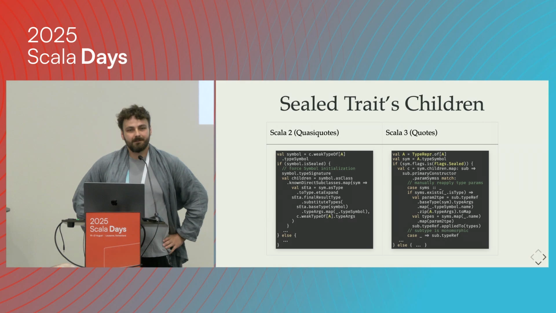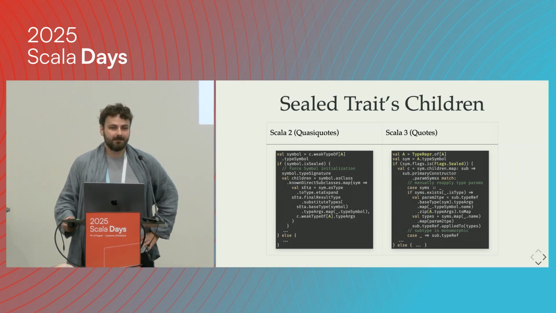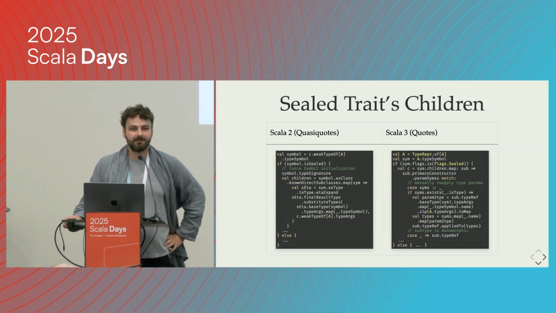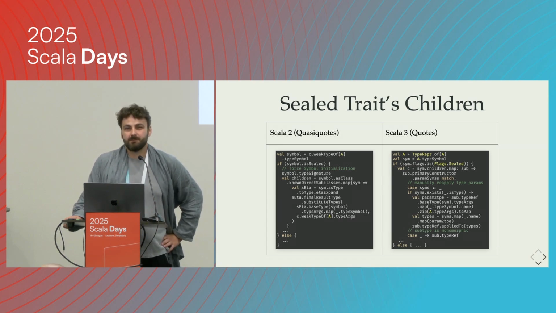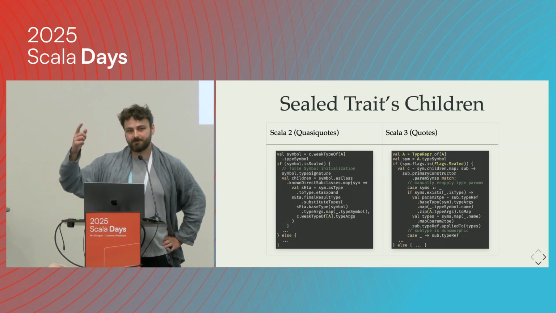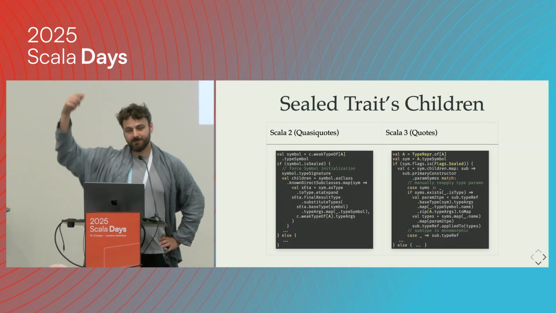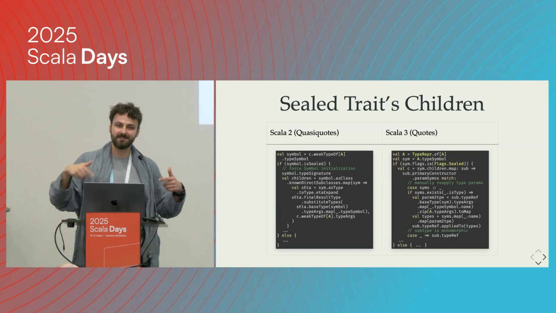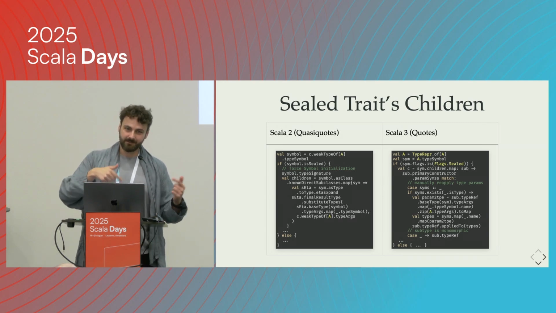There is a substitute API. Does it not work for this use case? The substitute API? Yeah, I think there's a thing where you can substitute a list of symbols for a list of types. As far as I know, when I talk to other guys from the compiler team, there is such an API, but it's internal. So their solution for all of these problems would be something like: let's look at the class in the compiler where those things are handled and copy-paste it, or use macros. So that was the suggestion I got for how to solve this issue. Literally, look at how we're doing it in the compiler and copy-paste it.